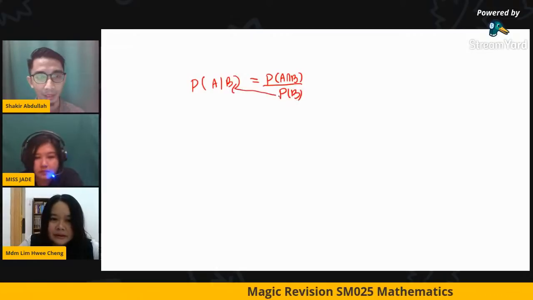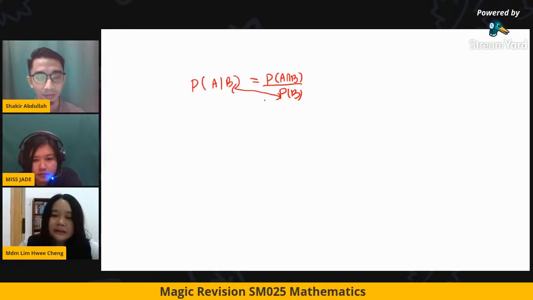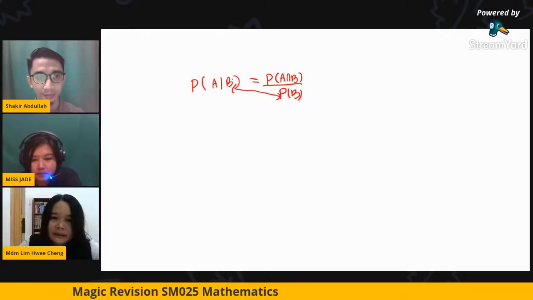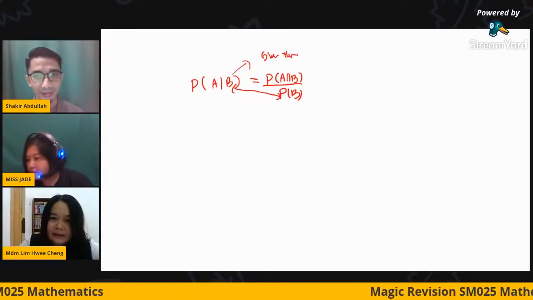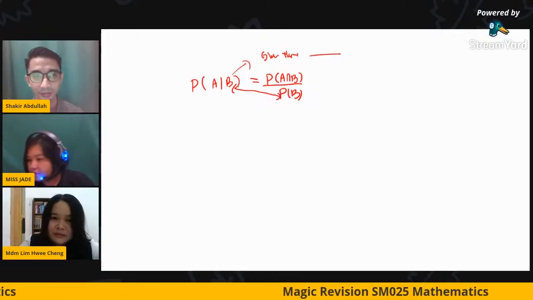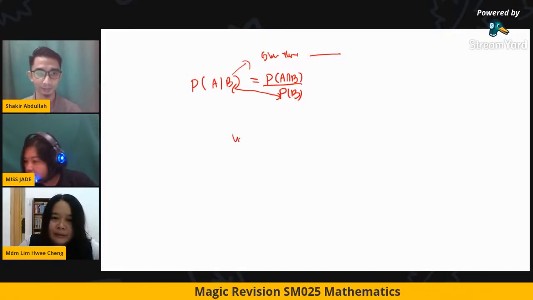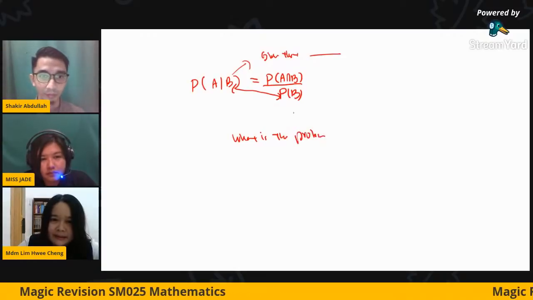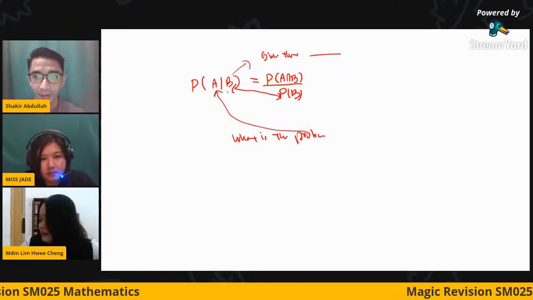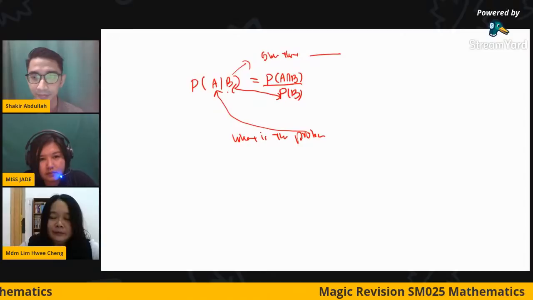This one is the denominator, the one behind is the denominator. Normally the wording comes up as "given that". That one is the condition, so it comes behind. What to find, the probability, is in front. So please make sure you don't get confused.